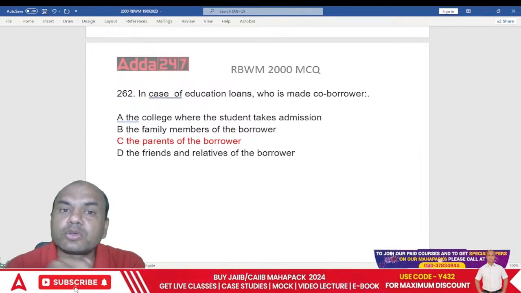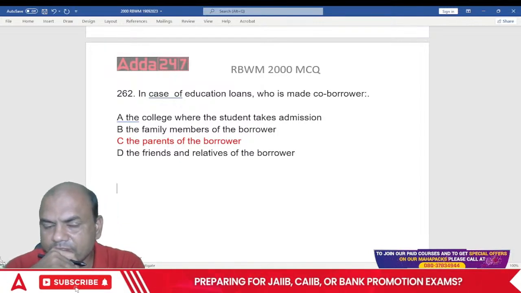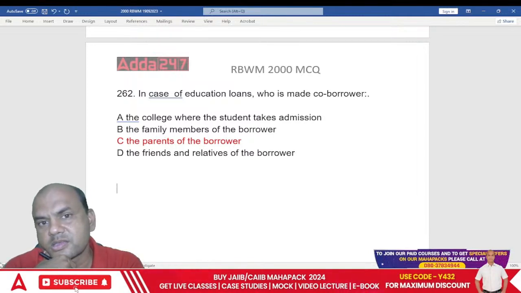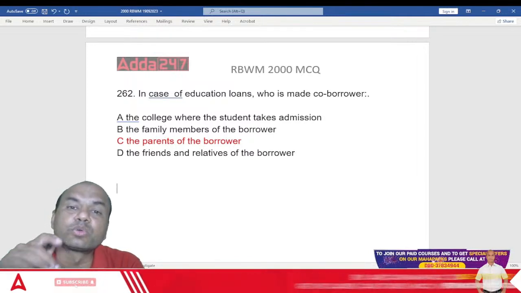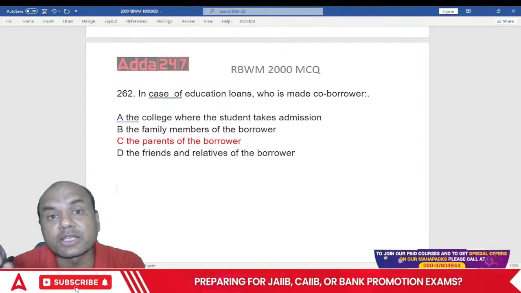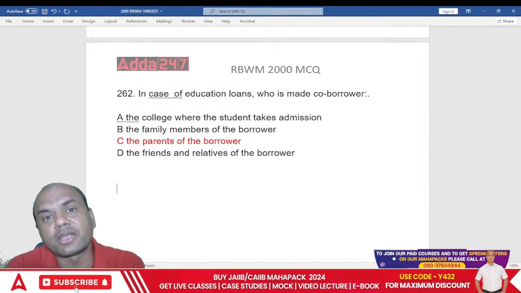Who should repay that loan? Should the parents repay it or should the student repay it? What is expected from that loan? It is expected that the student should complete the course and repay the loan by joining a job or doing some business, anything. So that is the logic behind it.